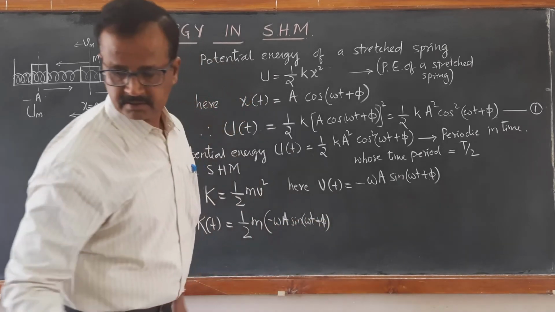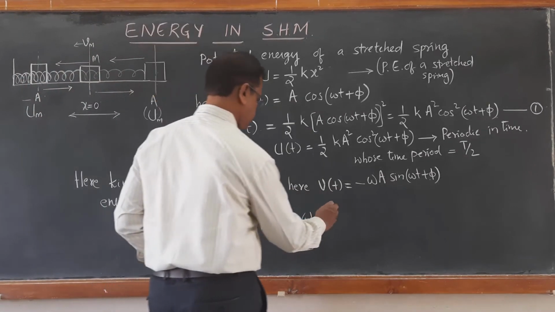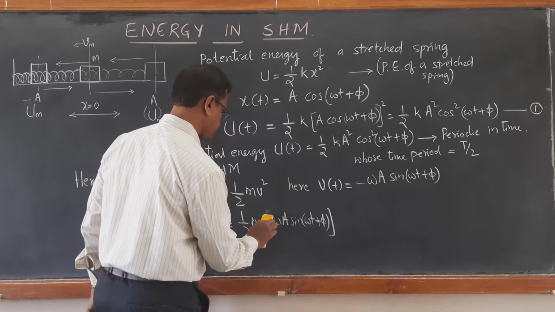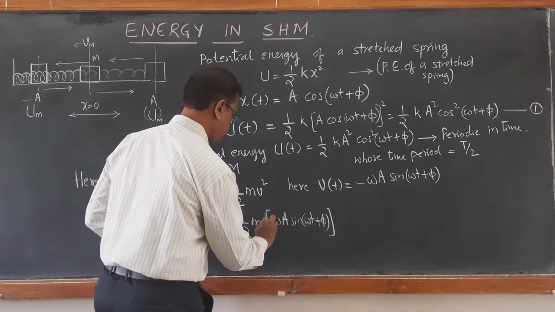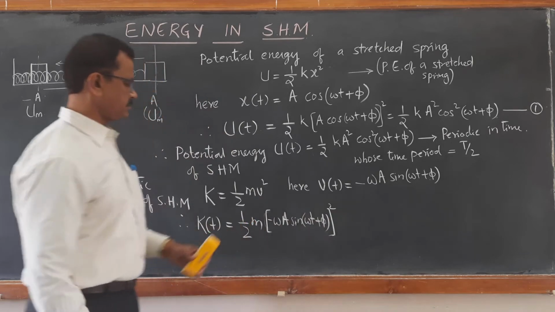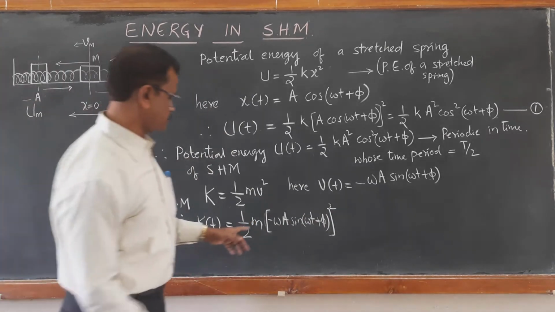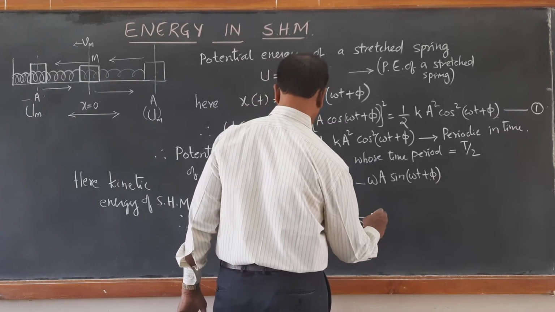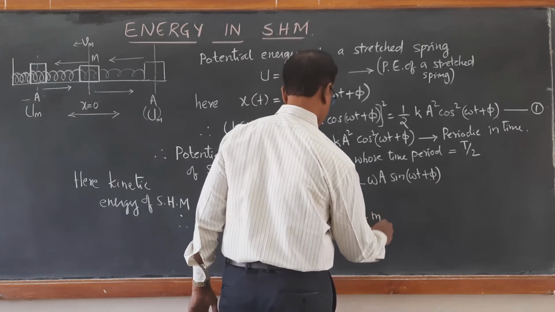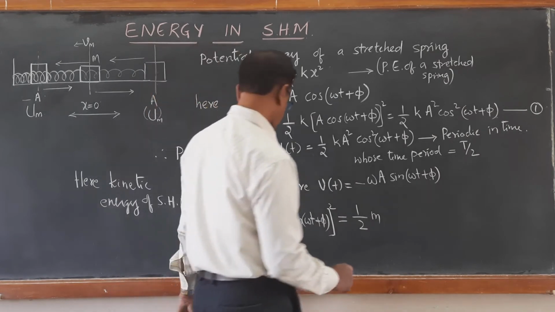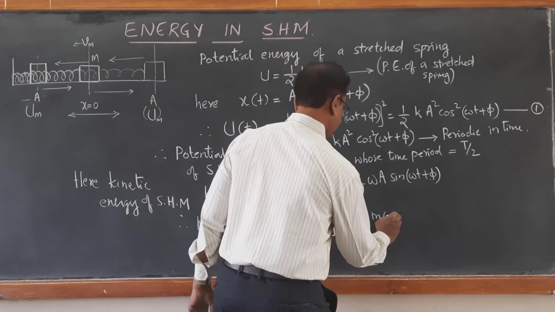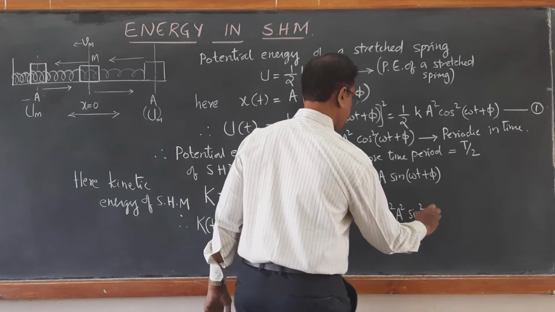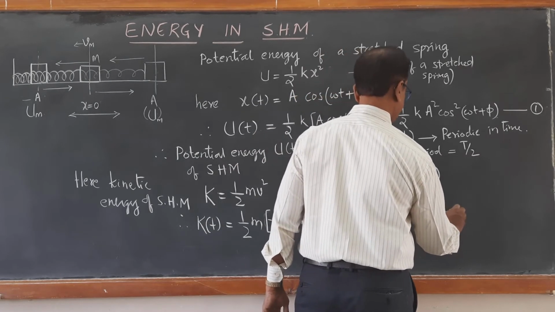So we can put the square of this. If you square it, then half m, where m is the mass of this block, half m omega square a square sin square(omega t plus phi).